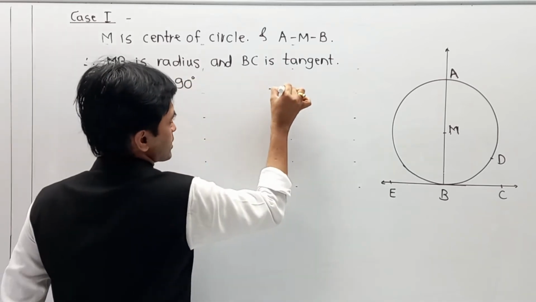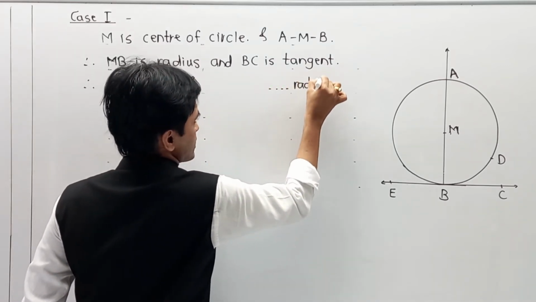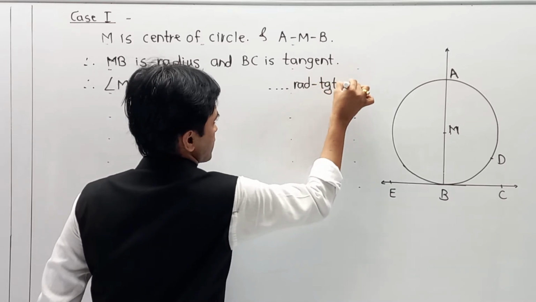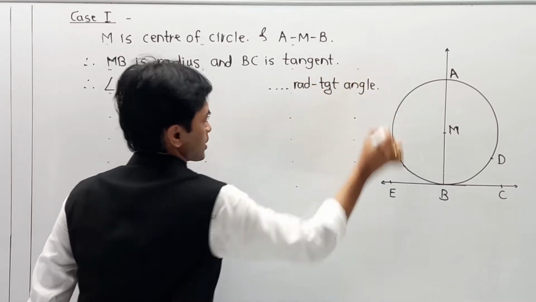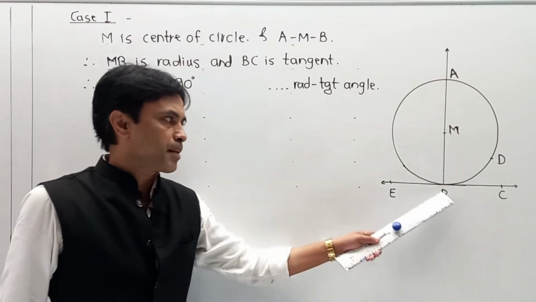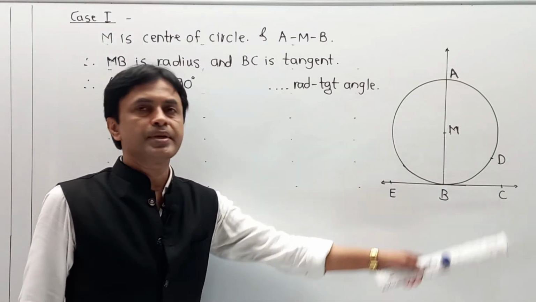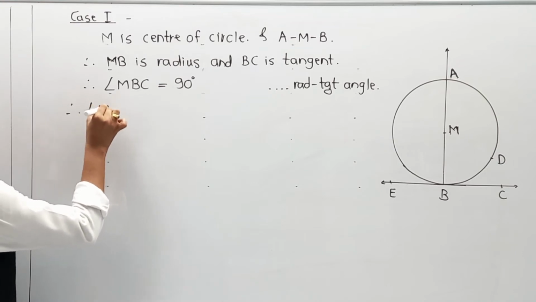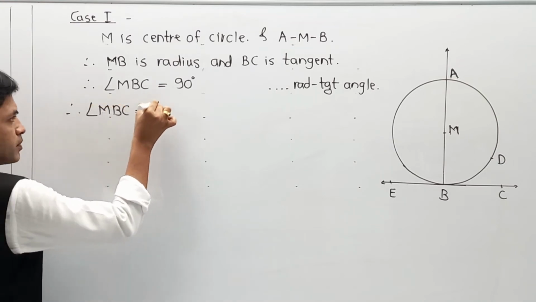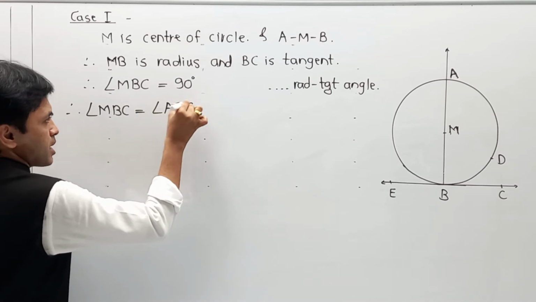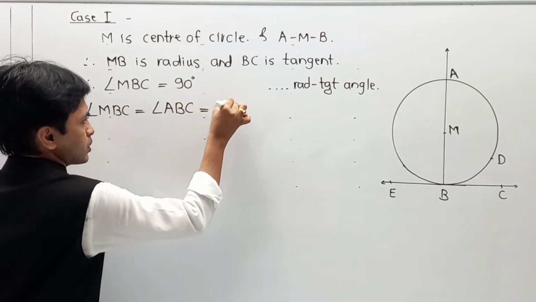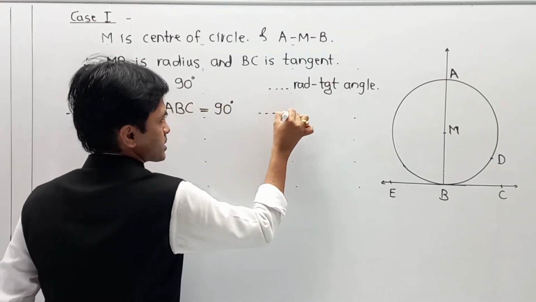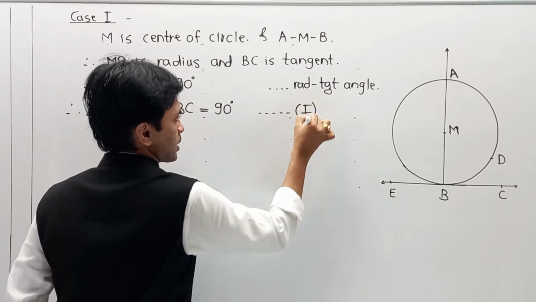I am going to call it the radius tangent angle. Now, you can say angle MBC is 90 or angle ABC is 90. Therefore, angle MBC, which is equal to angle ABC, is equal to 90 degrees, and I am going to give it as equation number 1.